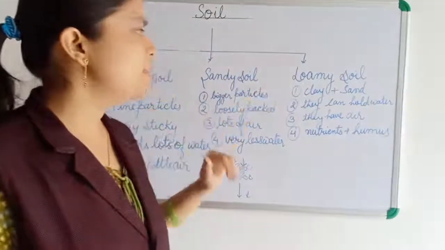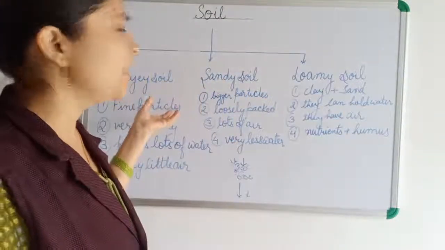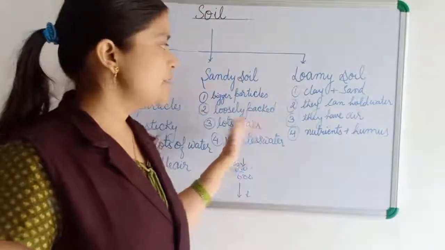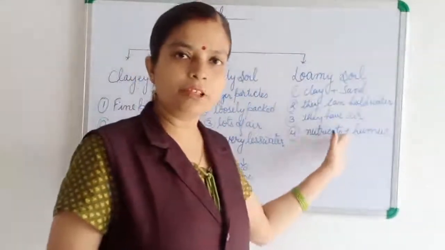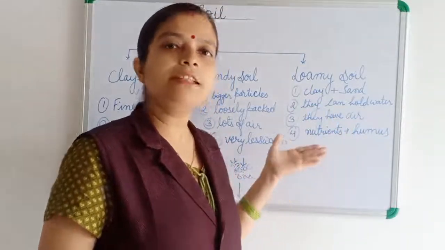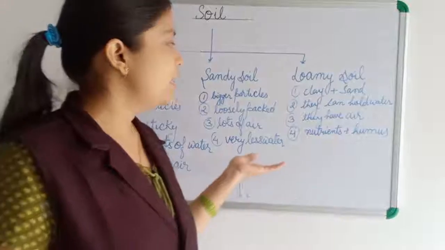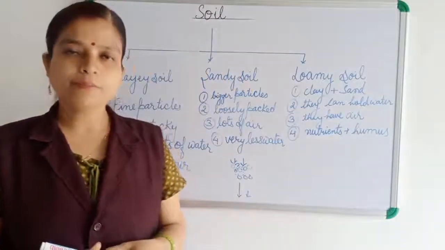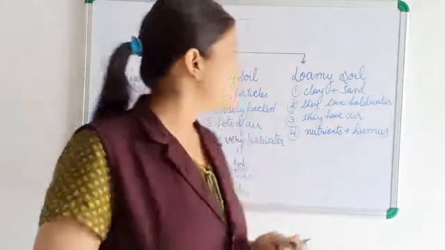Now next is loamy soil. Loamy soil is the mixture of clay and sand. It can hold a sufficient amount of water as well as a sufficient amount of air, which is needed by the plant, and it has nutrients, and we are mixing humus also. So these are the common types of soil.